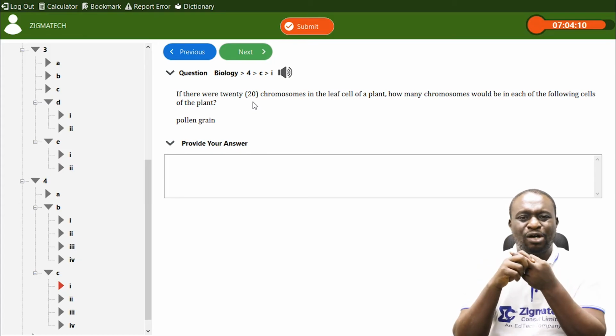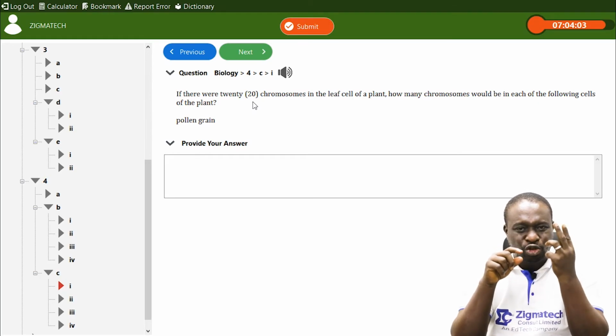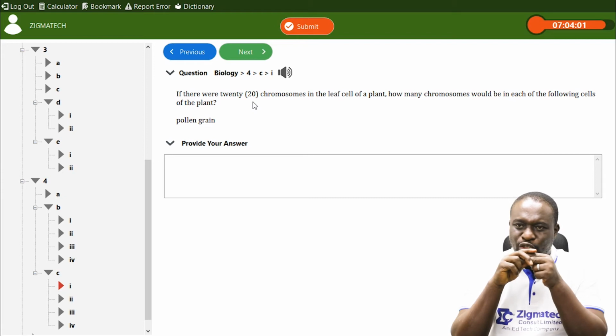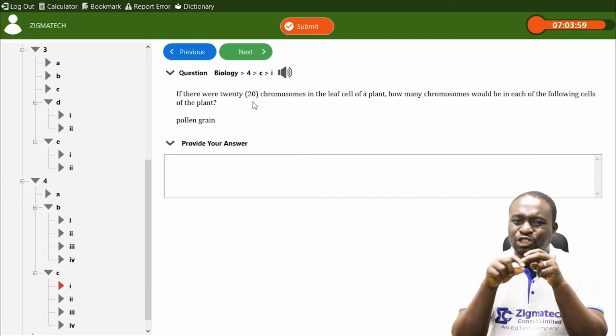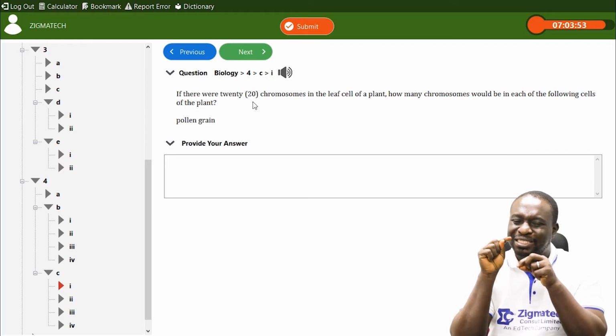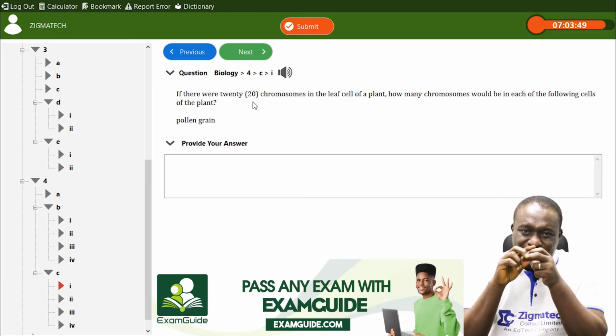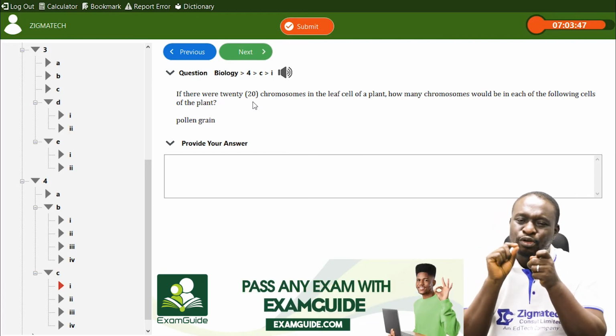Mitosis brings about diploid organisms. Mitosis gives rise to diploid organisms. Please take note of these two important things. I repeat, number one, mitosis occurs in somatic cells, not in cells that are involved in sexual reproduction or formation of gametes. But mitosis also produces diploid organisms.